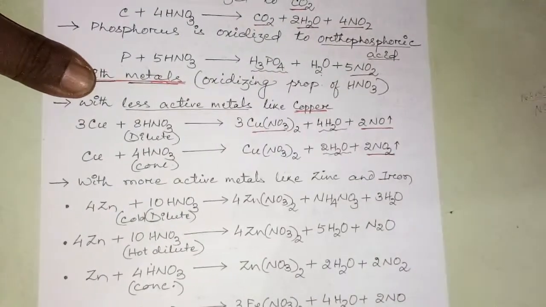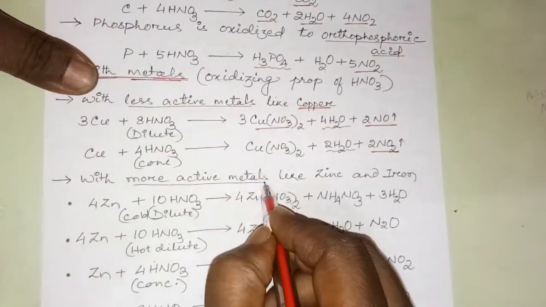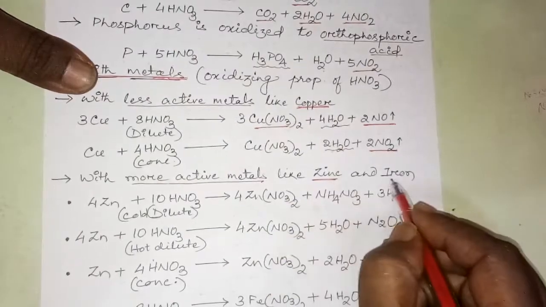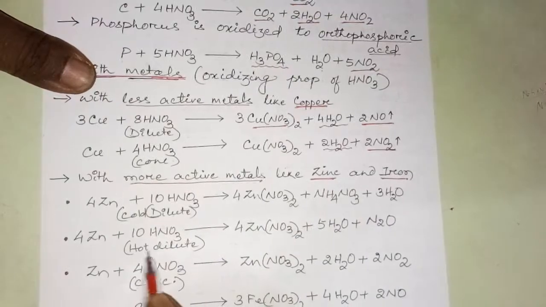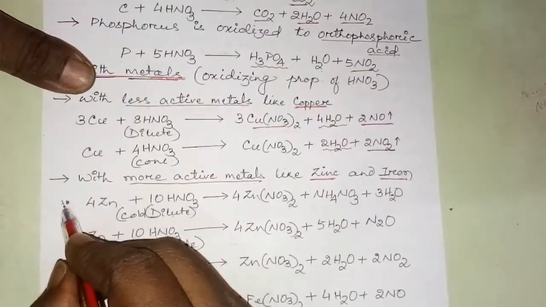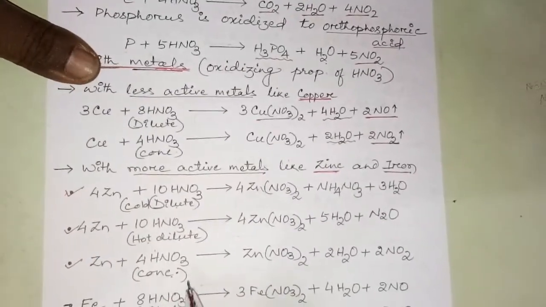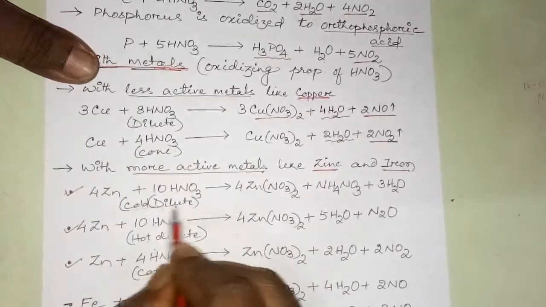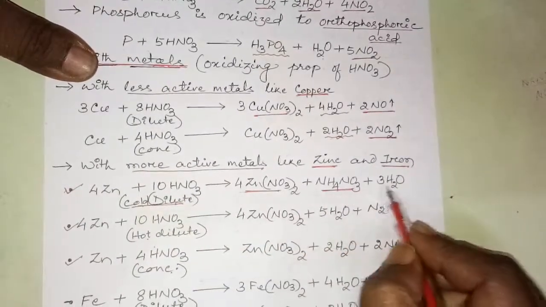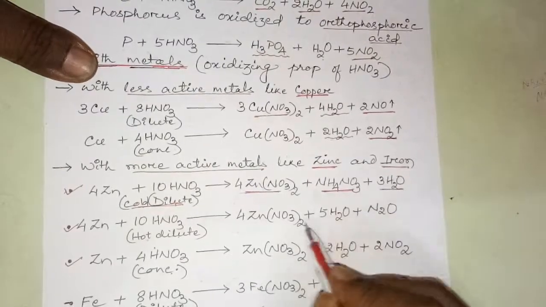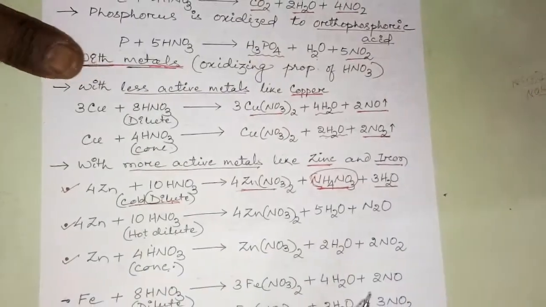Now, little bit more active metals like zinc and iron, when they react with nitric acid, what happens? Zinc is treated with cold dilute, hot dilute and concentrated nitric acid. Three different equations are there. When zinc is treated with cold dilute nitric acid, zinc nitrate is formed, and ammonium nitrate is formed with water. It is most important: ammonium nitrate when cold dilute nitric acid is treated with zinc.